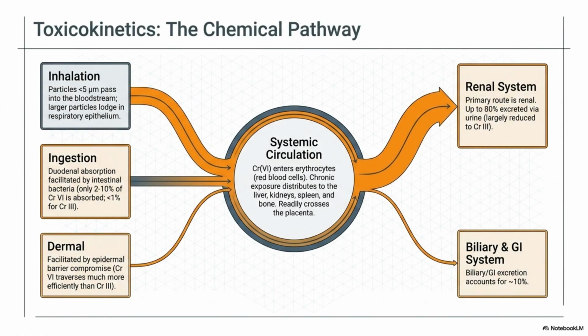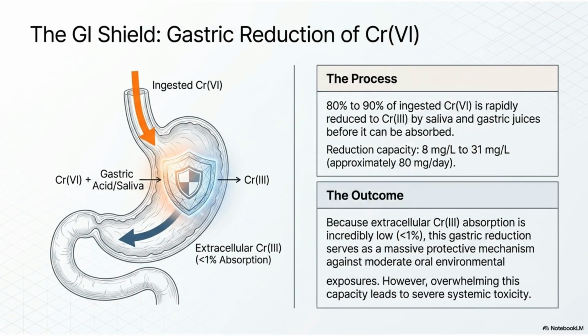Once in the body, chromium follows specific toxicokinetic pathways. Whether through inhalation, ingestion, or dermal contact, it enters systemic circulation, potentially impacting organs like the kidneys and liver. The stomach acts as a protective barrier by reducing most ingested hexavalent chromium into the less harmful trivalent form. However, if this capacity is overwhelmed, systemic toxicity occurs.